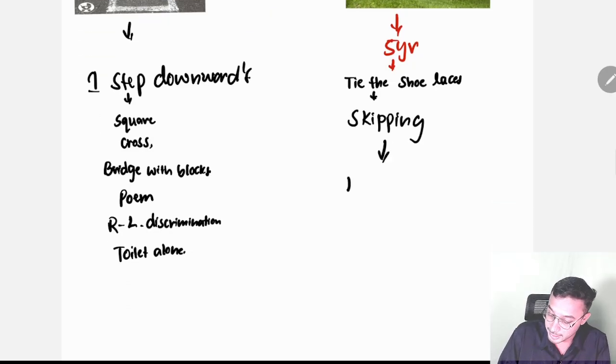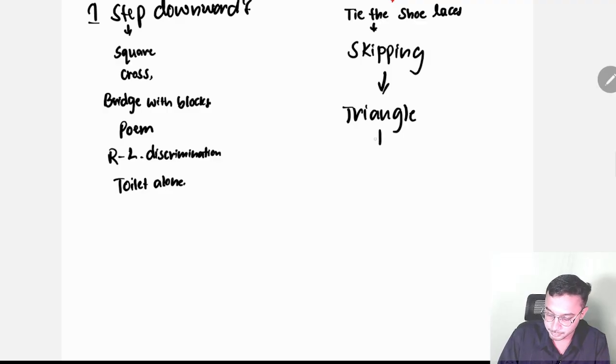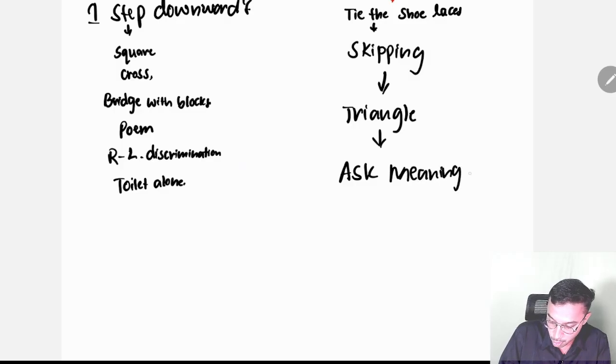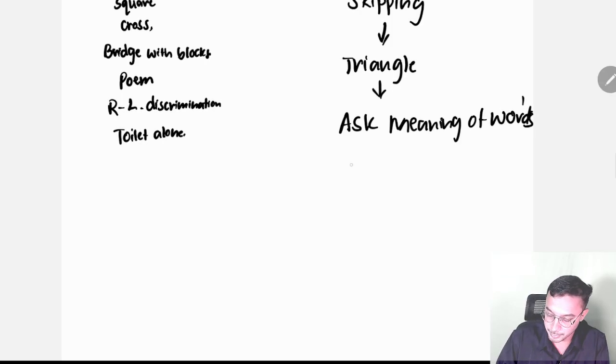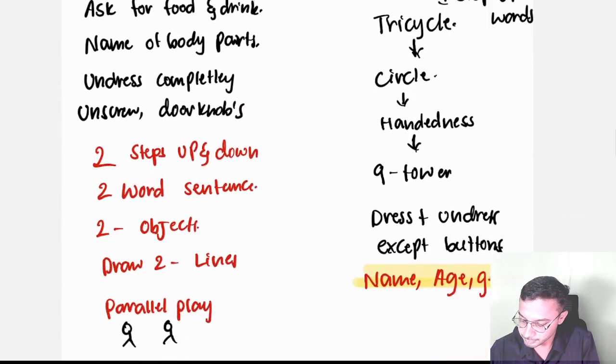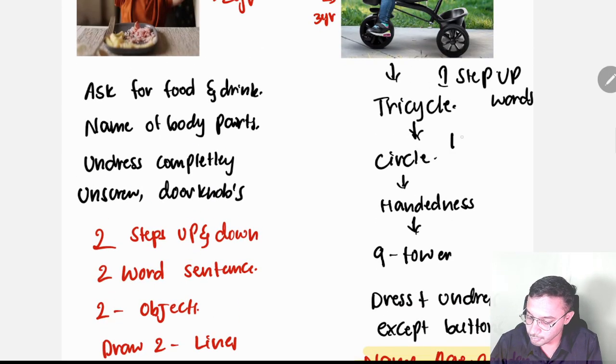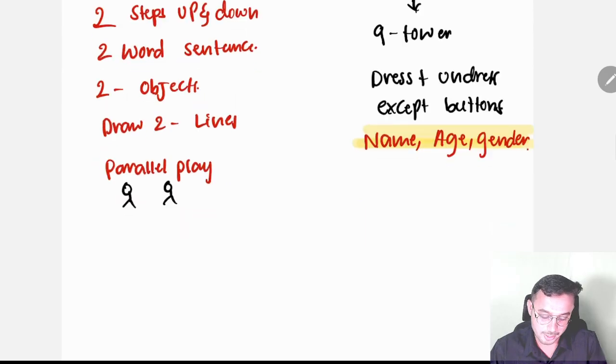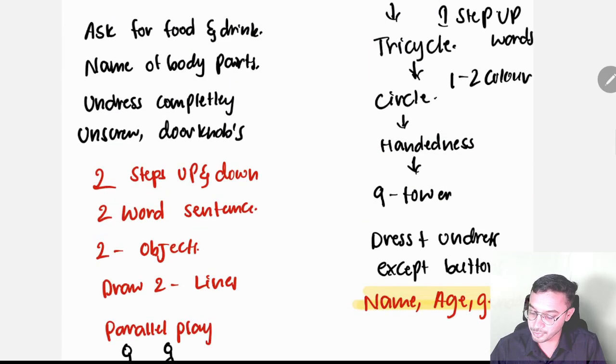And the baby can draw a triangle over here. Under 5 years, I thought in starting also I taught you. And next thing is like the baby can ask meaning of words. Okay, meaning of words, and the baby can recognize 5 colors. Okay, so now you know 1 to 2 colors, like remember 1 2 3 colors, no, here at the 3 years 1 to 2 colors, the baby can recognize only 1 to 2 colors at 3 years, 1 2 3, and rest is like for recognize 5 colors at 5 years of an age.